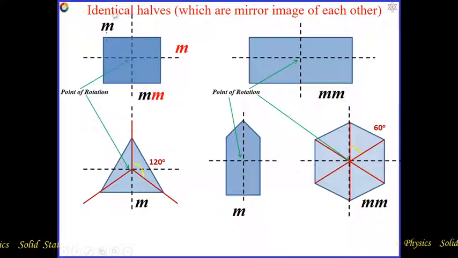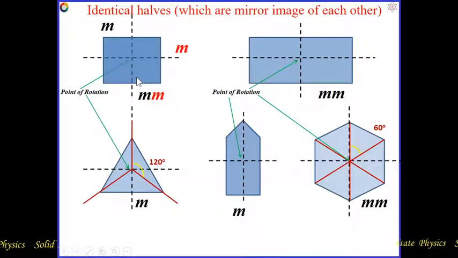by M. If another line which is perpendicular to the initial one is considered, that is this line which is perpendicular to the initial, and if that second line also divides the object into identical or mirror-image halves, then this line will also be represented by M.